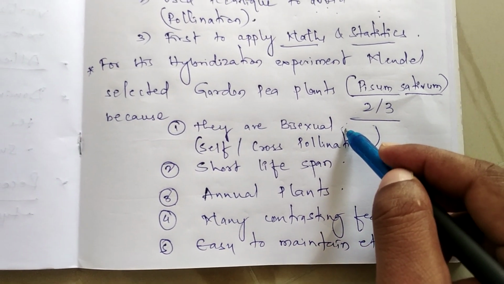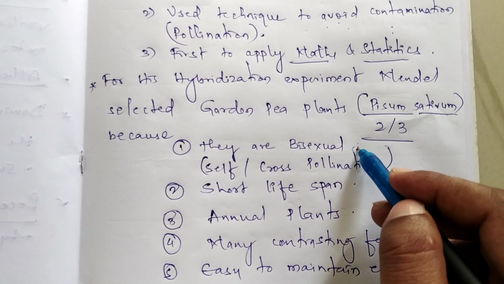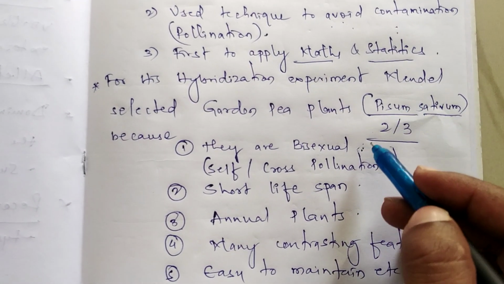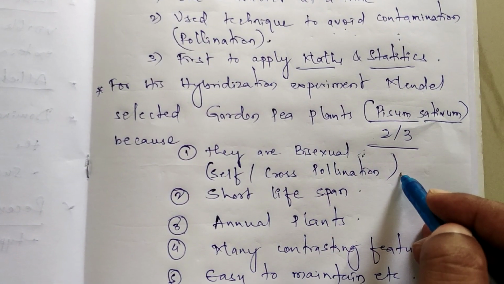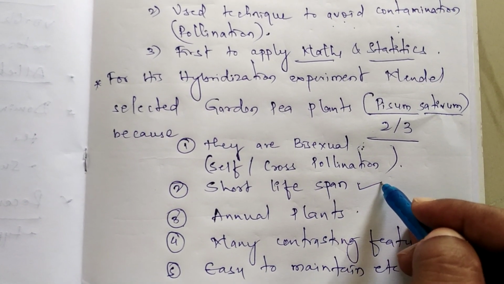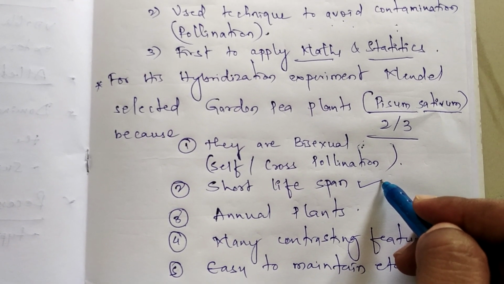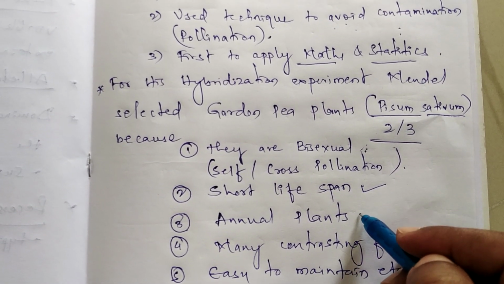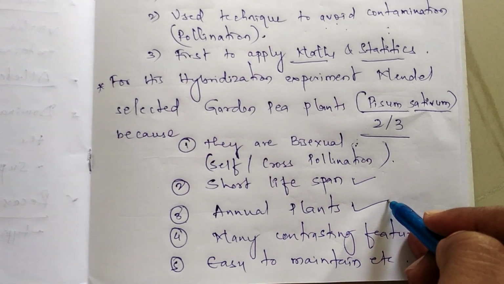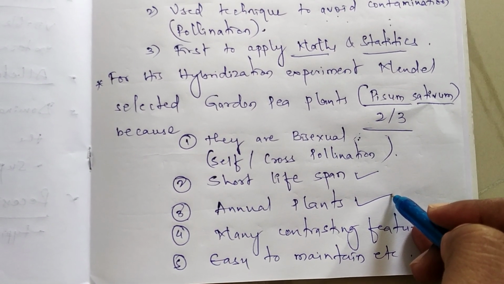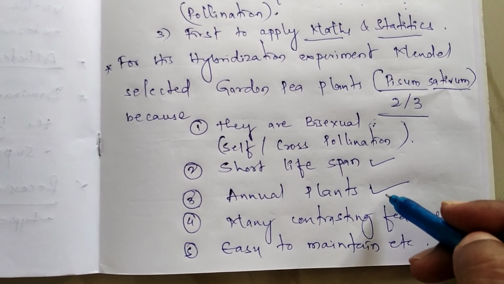Basically, the garden pea plants are bisexual. Both the androecium as well as the gynoecium are present in the same plant. That's why he selected this garden pea plant. With this, he is able to carry out self-pollination as well as cross-pollination. Next, garden pea plants have a shorter lifespan. It means the lifespan is short. That's why many plants can be raised. Even though they are small herbaceous plants, from a small number of seeds, many plants can be produced within the same year. Many experiments can be performed. That is one more reason. They are annual plants.